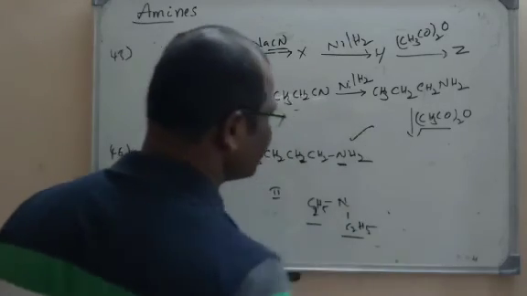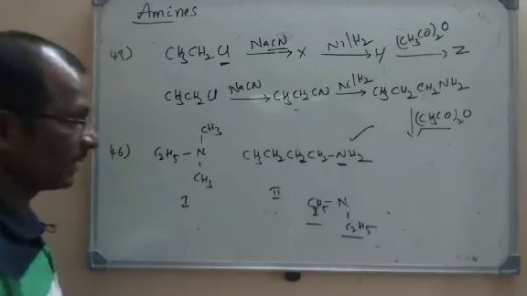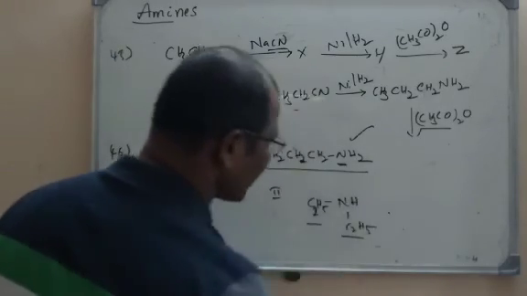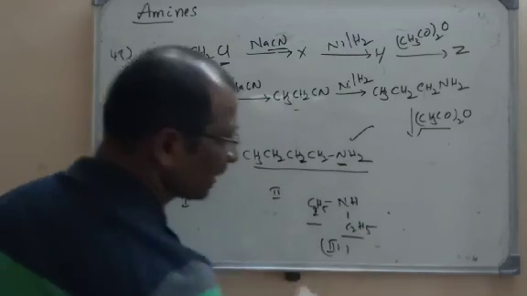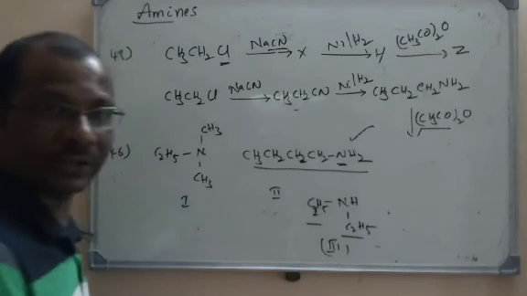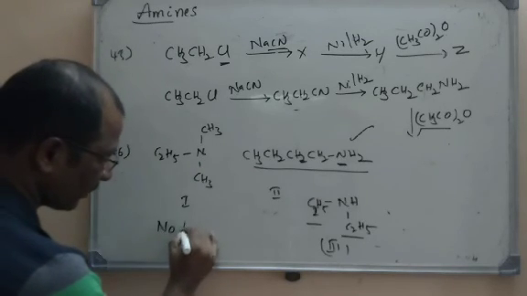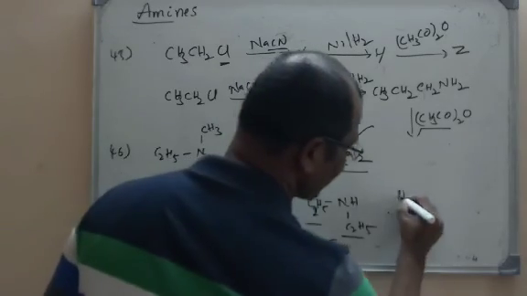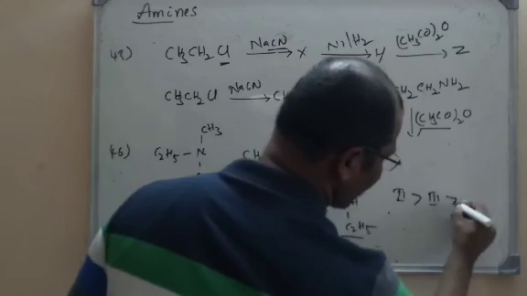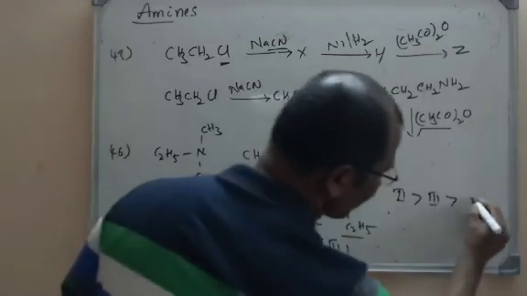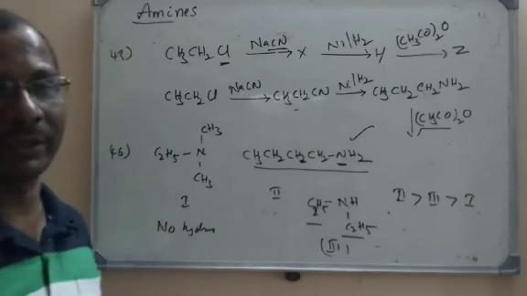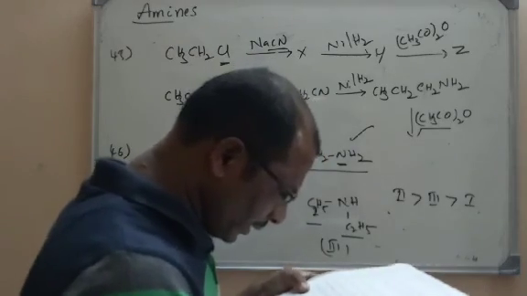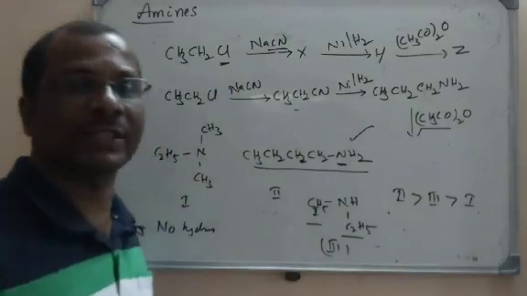That is more in case of primary amine here, because that has 2 hydrogens. Next comes here, a secondary amine. Because one hydrogen is there, there will be hydrogen bonding. In the tertiary amine there is no hydrogen bonding. So what you can say here, 2 will have the highest boiling point, then 3 will have the next highest boiling point, and then 1 will have the least boiling point. Why? There is no hydrogen bonding. So what is the right option? 2, 3, 1. So A itself is the right option.